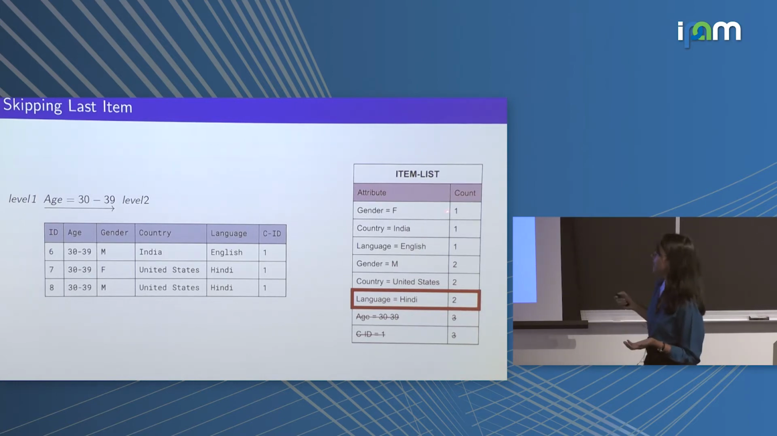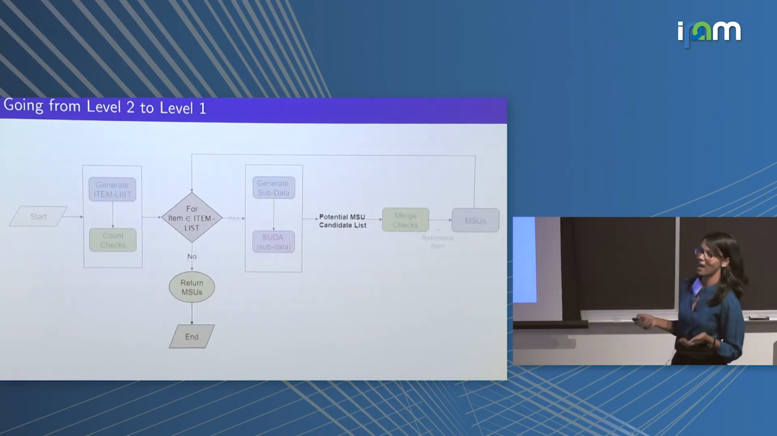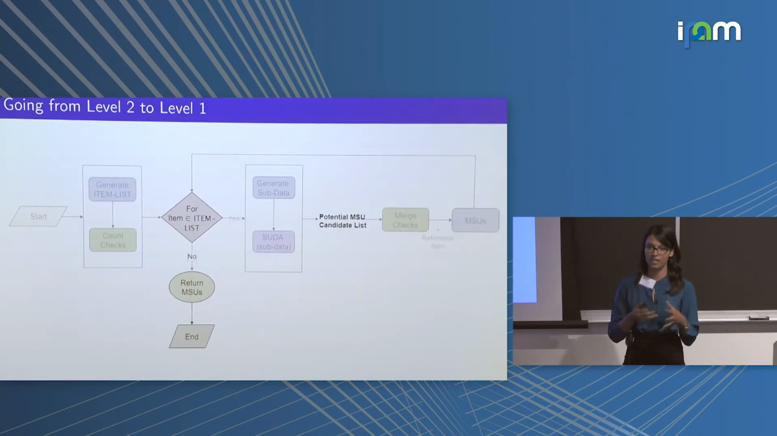At this point, we are done iterating over all the items that exist in our item set, and as you can guess, we have hit our stopping condition, and we return our candidate list 2 as a potential MSU candidate list to be combined with our candidate list 1 that we had in the very first step.